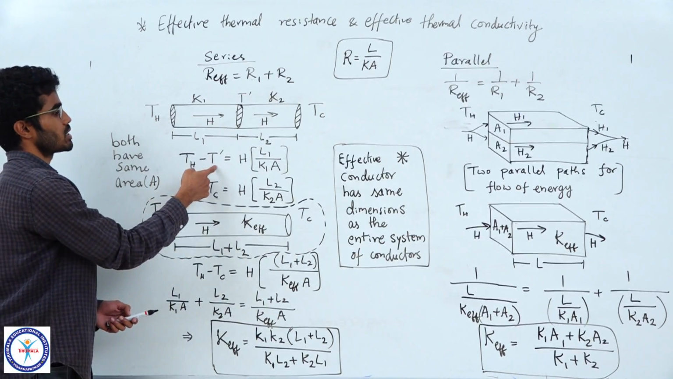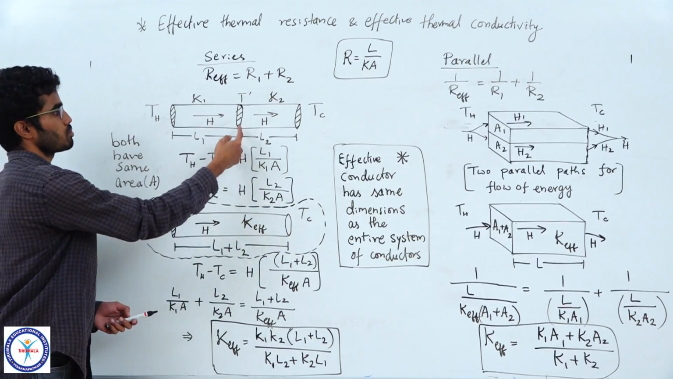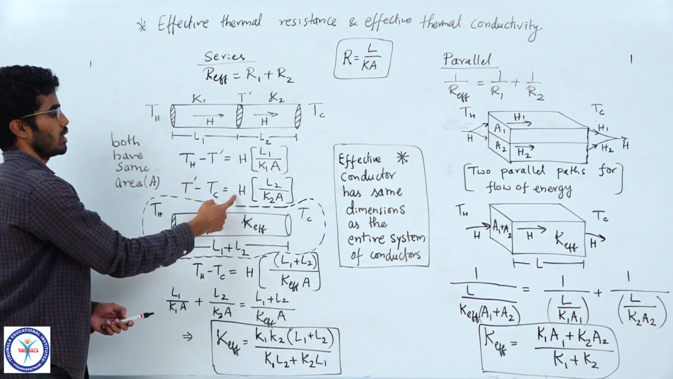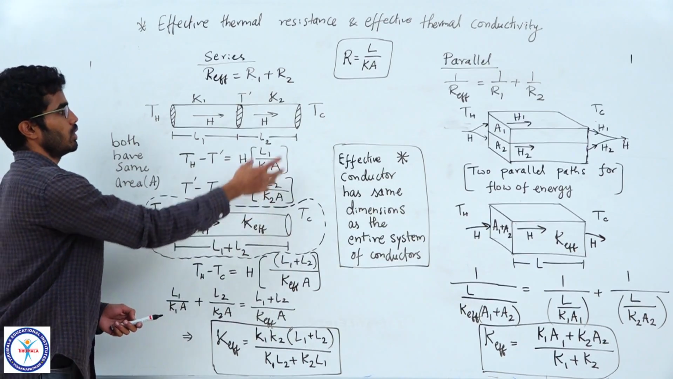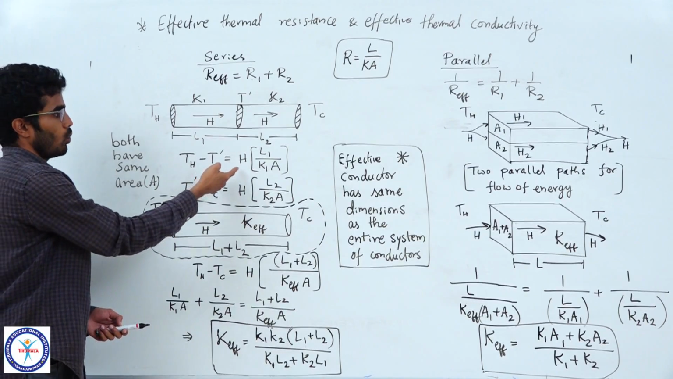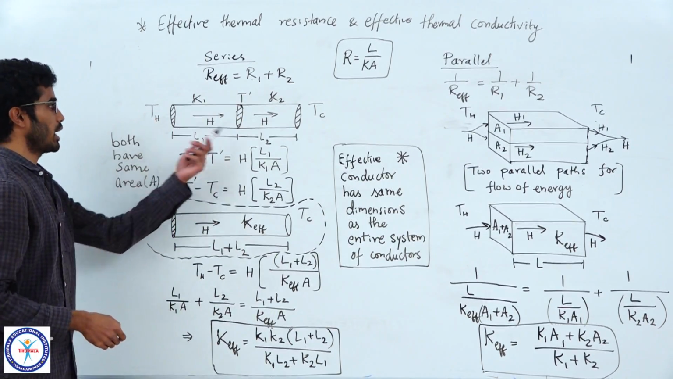So Th minus T dash is H into its resistance L1 by K1A, and T dash minus Tc, the temperature drop across this conductor, is the heat current H into the resistance L2 by K2A. Note here they have different thermal conductivities also, K1 and K2 are different.